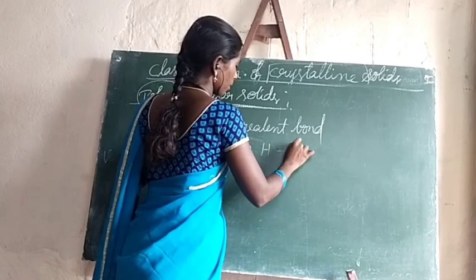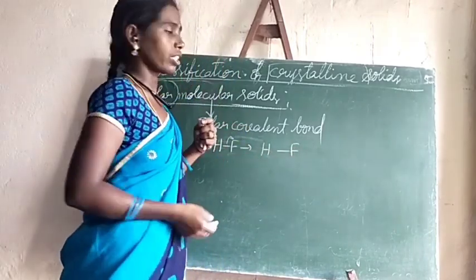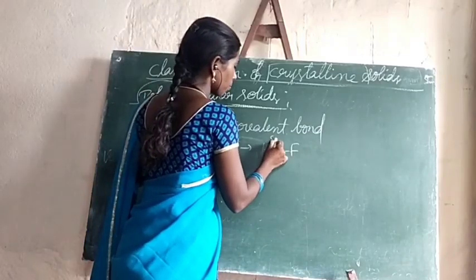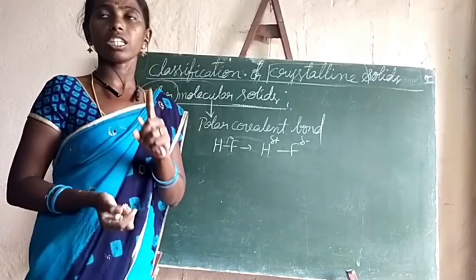Due to that, the bond pair of electrons will move slightly towards fluorine. So hydrogen gets a partial positive charge, and fluorine gets a partial negative charge.